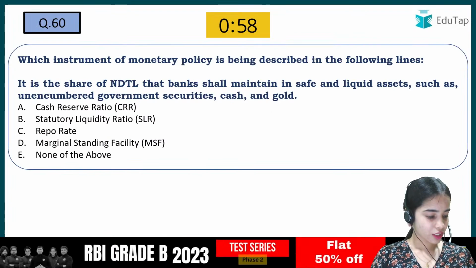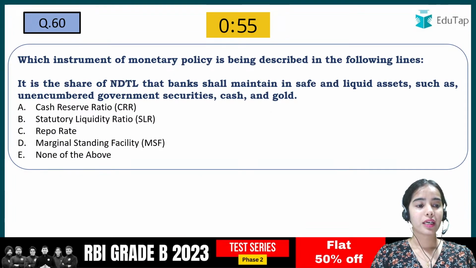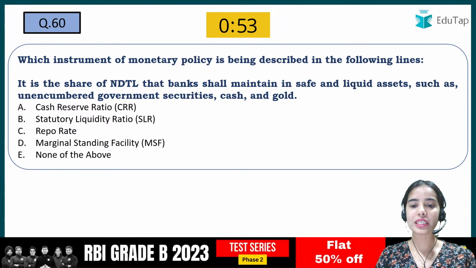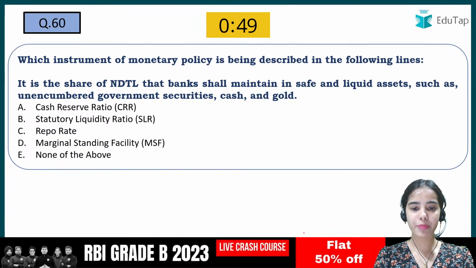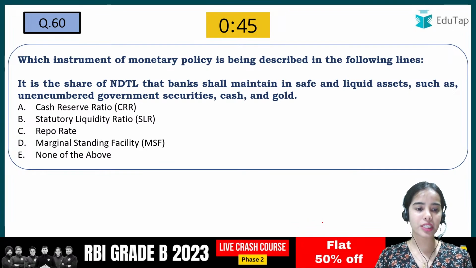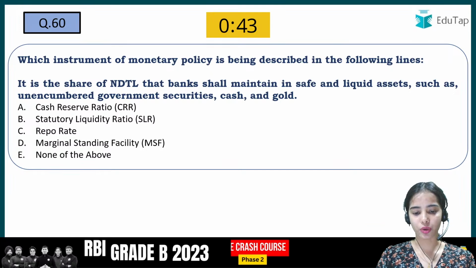Try to give the right answer of this one. Which instrument of monetary policy is being described in the following lines? It is the share of NDTL that banks shall maintain in safe and liquid assets such as government securities, cash and gold.